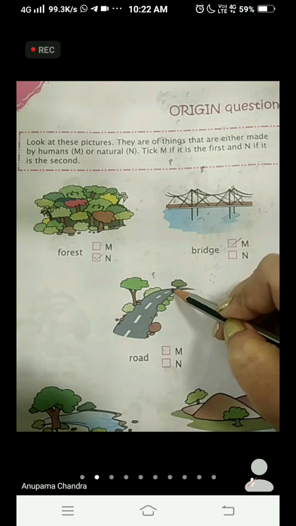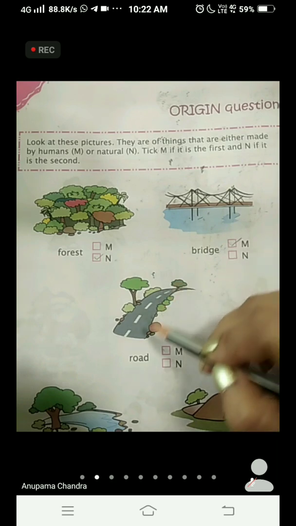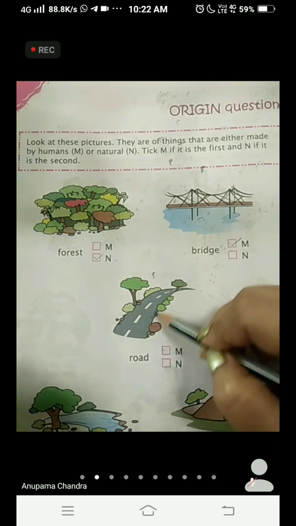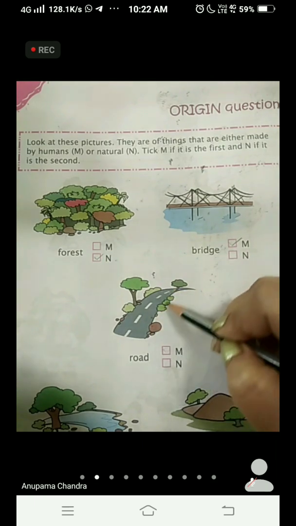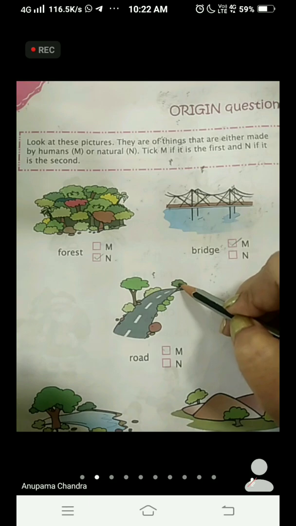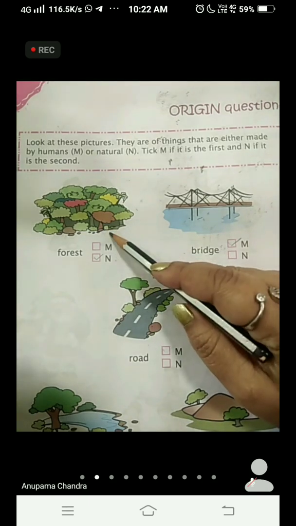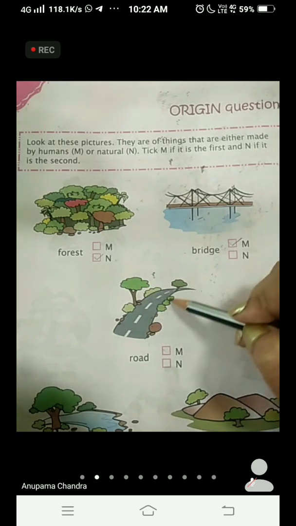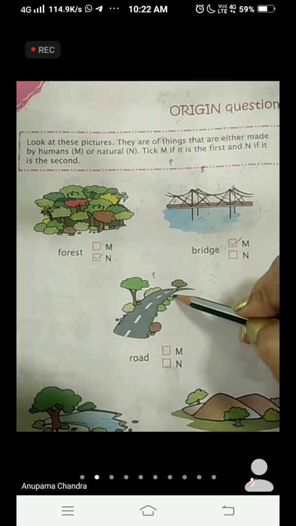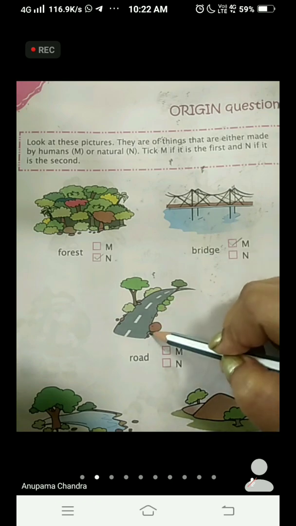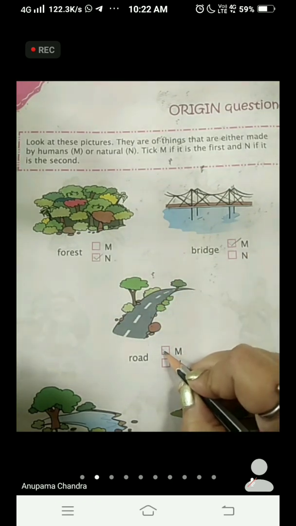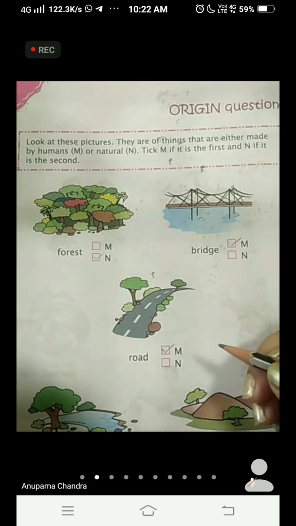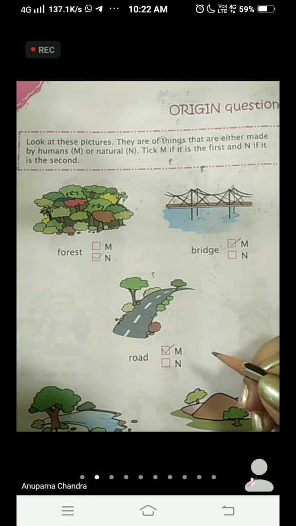So again according to our needs, man made a road. Can you drive a car in the forest? No. So we need a road for driving to go from one place to another. So we made a road. Who made the road? Man. So road is a man-made thing. So we are going to tick M.